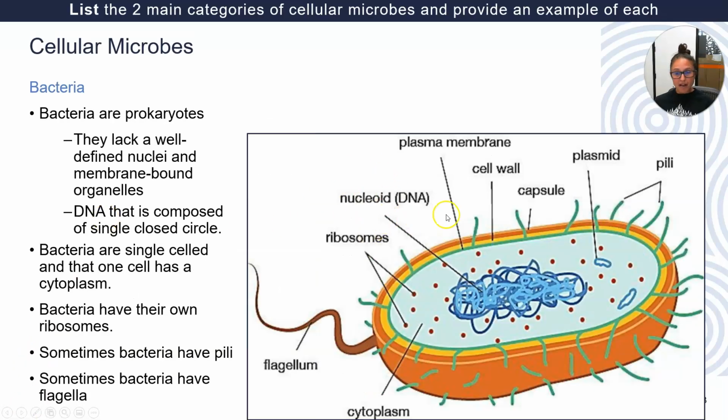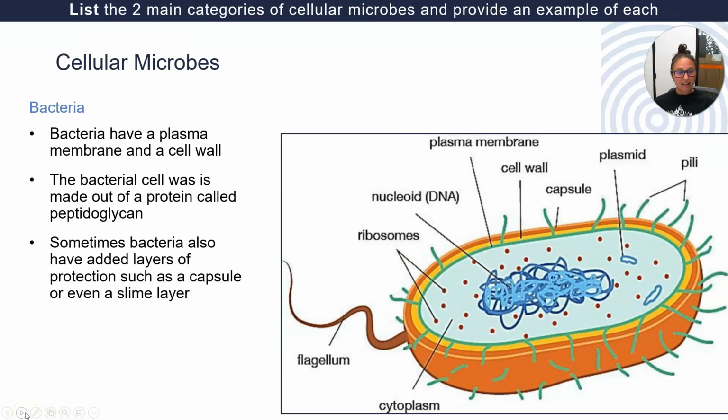All right, a little bit more about bacteria. They don't have a nucleus, they're single cells, so their whole body is just one cell. Oh, and we already saw this information. I think that was just repeated, just a different picture. Can you see the plasma membrane there? See how the pili are like our cilia? And then you've got the cell wall sitting on top of that. And then you've got the capsule if you have one sitting on top of that. So this bacteria would be pretty hard to kill. Like I said before, plasma membrane and a cell wall.